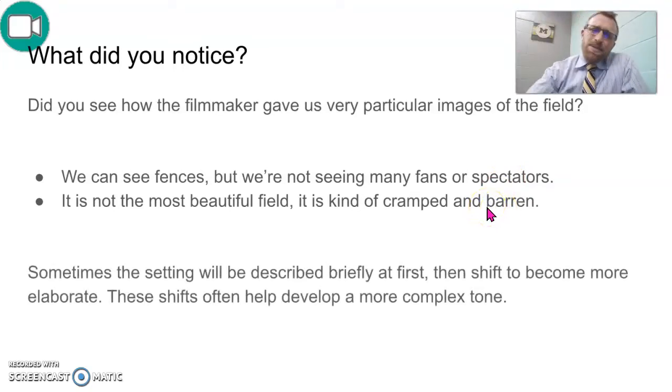Because what's going to happen is sometimes the setting is described very briefly at first, but then it shifts to become much more detailed. And when it shifts, that helps us to create a much more complex tone.